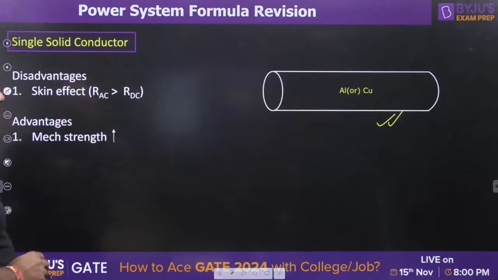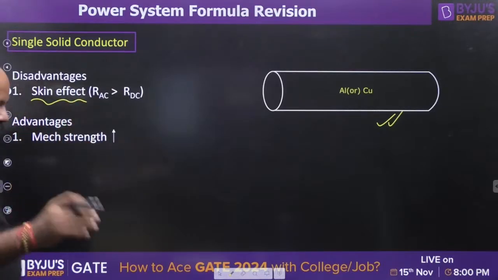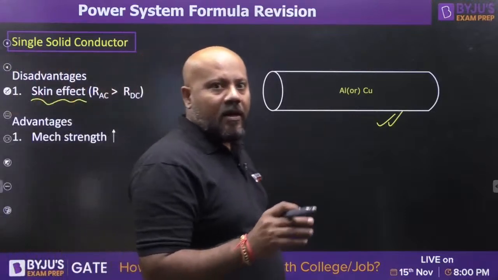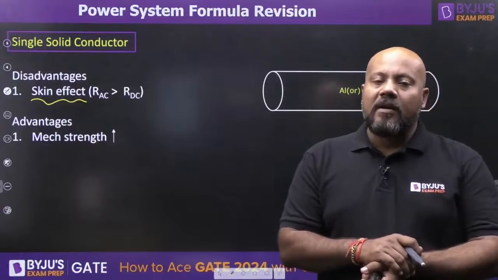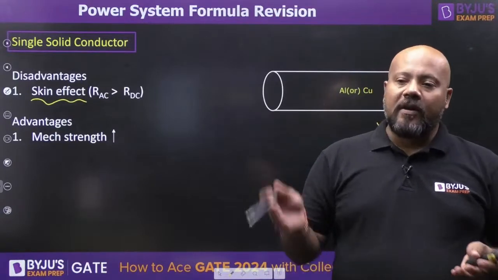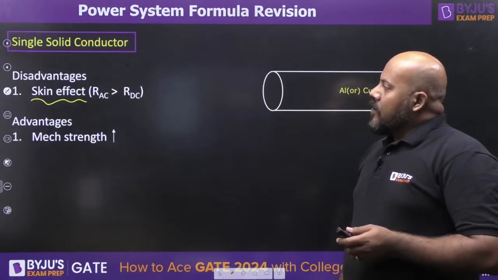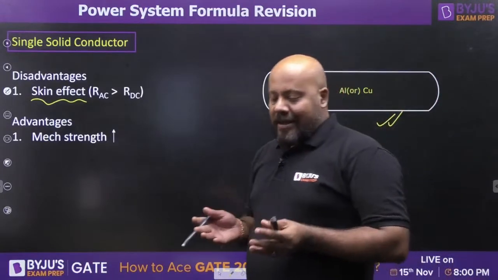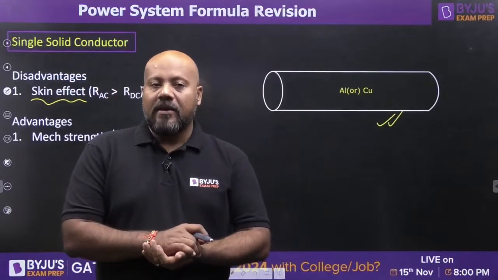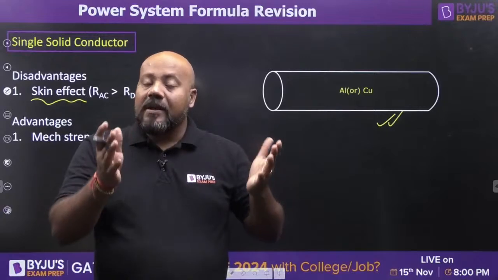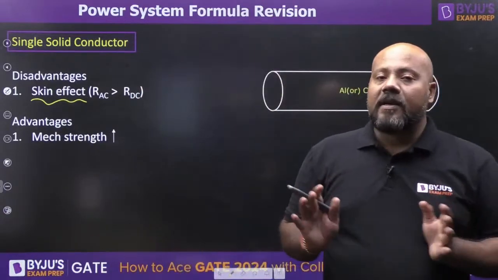But there are some serious disadvantages, that is skin effect. What is skin effect? We will discuss it in the same session. I will be discussing skin effect, proximity effect, radio interference, corona phenomena, Ferranti effect, all the phenomena in the same session. So just stay with me. But in a nutshell, you can understand what skin effect is. Skin effect simply tells you that there is a tendency in the AC current to get concentrated near the surface of the conductor, and it is the tendency of the AC current, not the DC current.